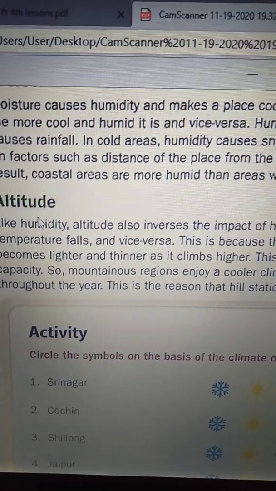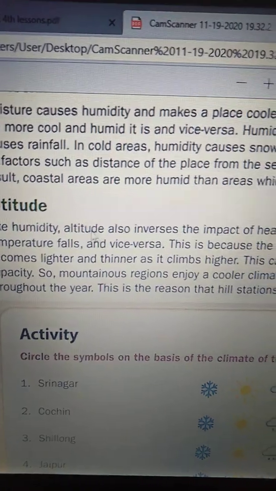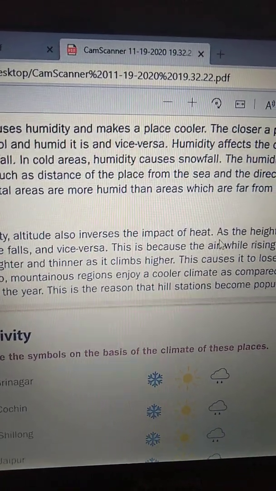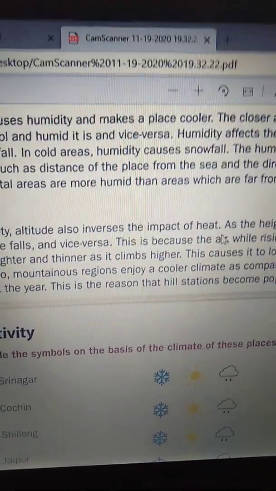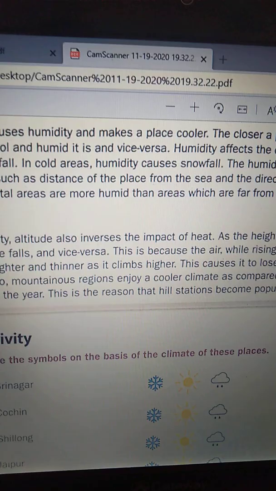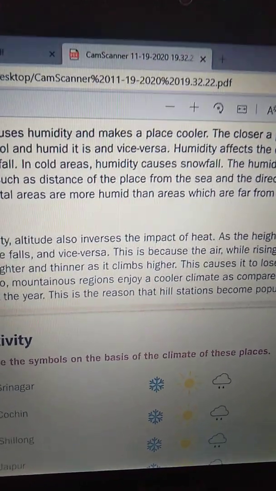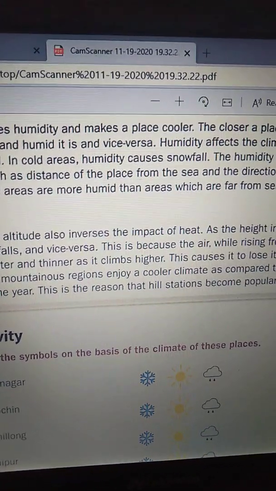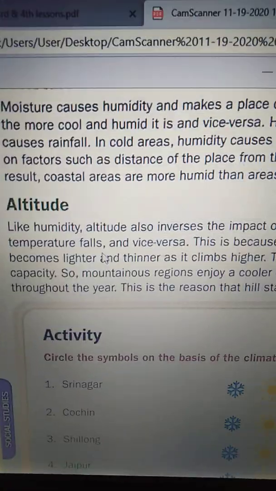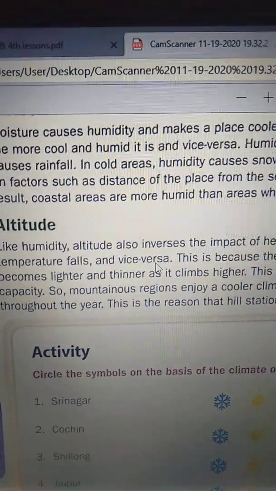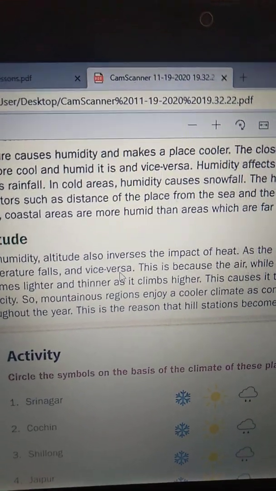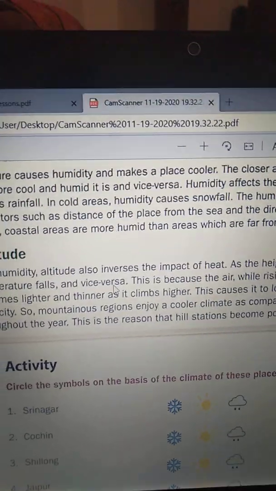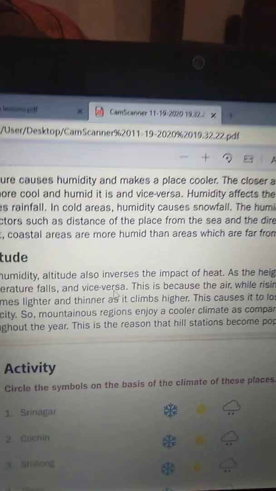Next one is altitude. Like humidity, altitude also impacts heat. As the height increases, the temperature falls, and vice versa. If the height decreases, the temperature will be a little more.